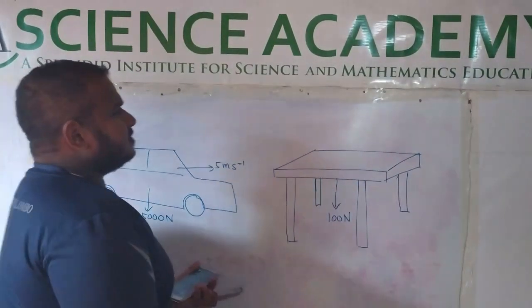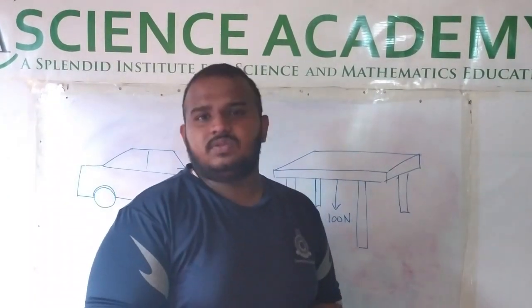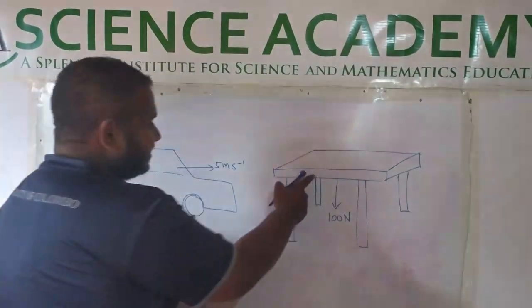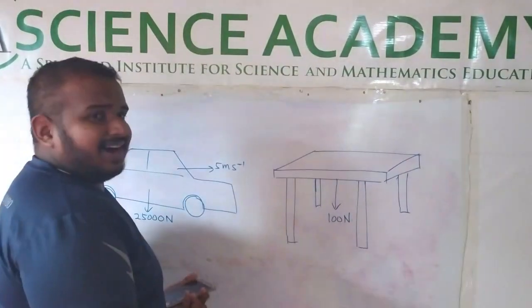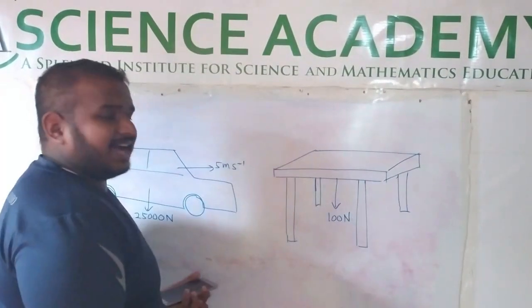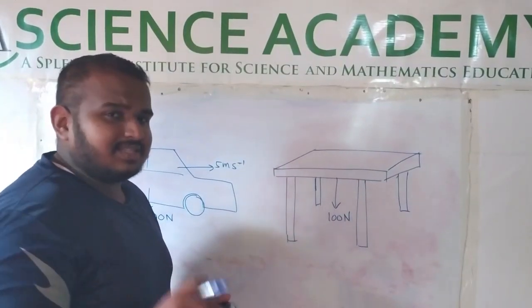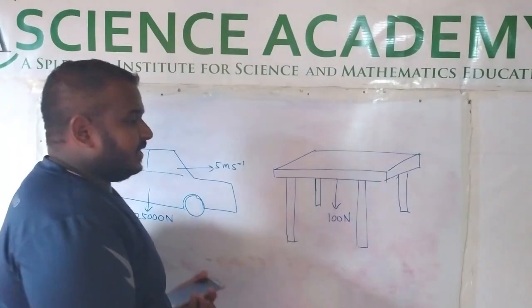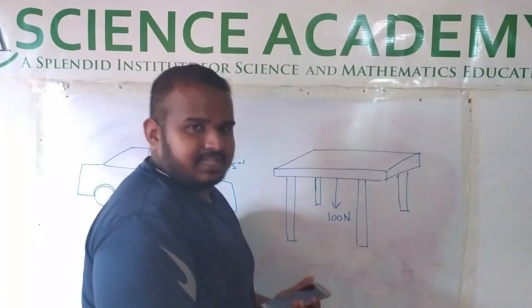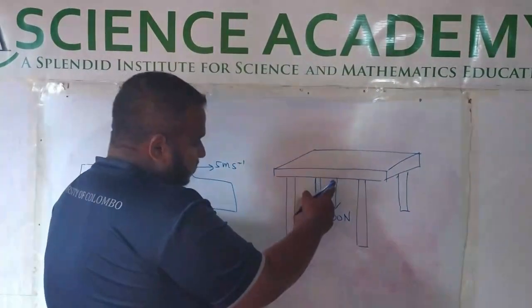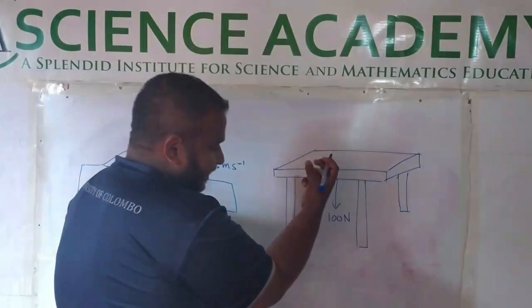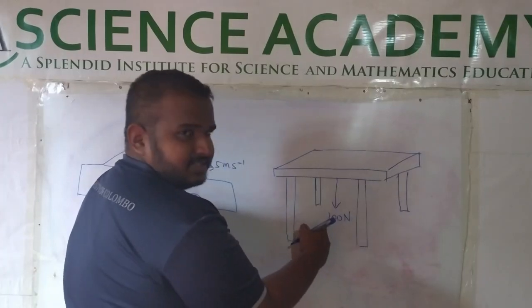So what is the difference between unbalanced force and balanced force? Sorry, unbalanced force and force. If you consider this table, and if I ask you, are forces acting on this table? The answer is yes or no. The answer is yes. Here, forces are acting on this table. There is a force acting on this table from Earth. We call it gravity. It is acting toward Earth. We call it the weight.